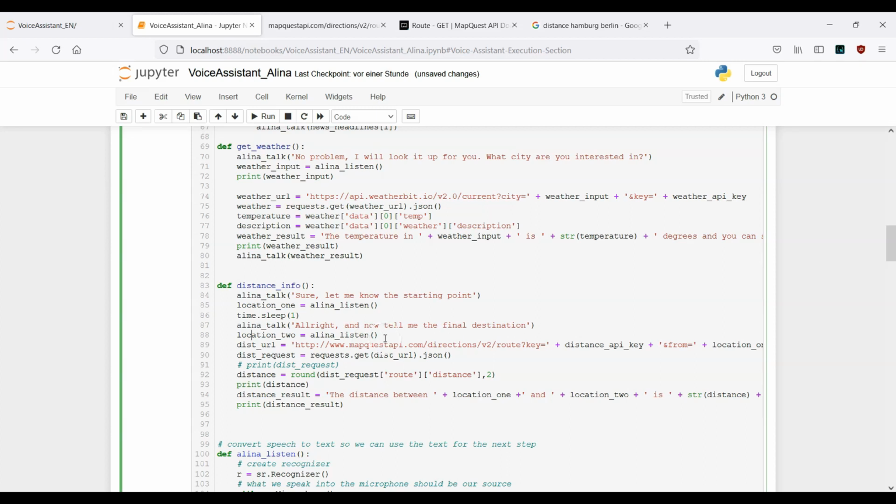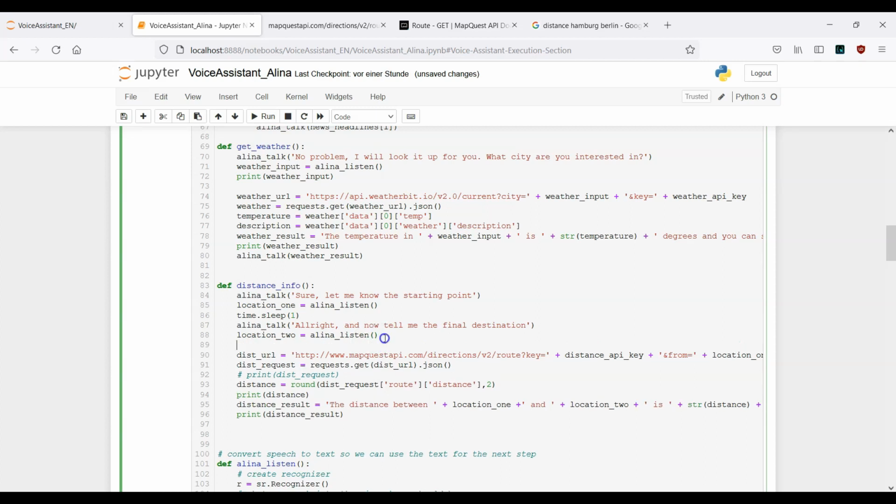Now in the next step, when we have provided our location number 2, again we want our system to talk back to us. Okay, let's say give me 1 moment, I will use my smart brain to calculate the distance for you.